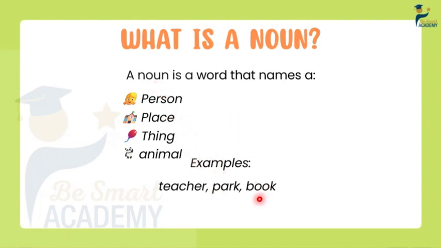Very good. Now, moving to the final word, which is book. When I say book, do I consider the word book a noun? Yes. What is the reason? Because the word book names a what? Does it name a person, place, thing, or an animal? Yes, it names a thing. Very good. So this is the main reason why we consider certain words as nouns: because they either refer to or name a person, animal, place, or thing.